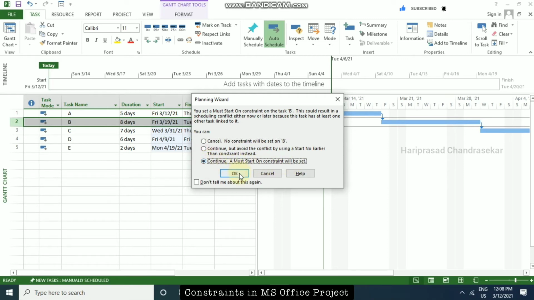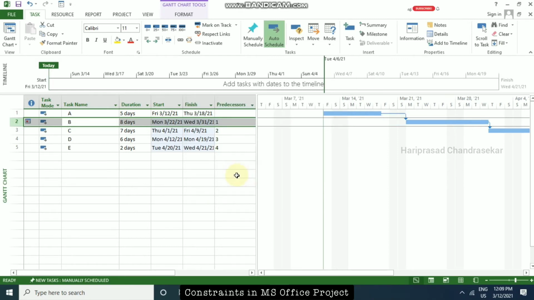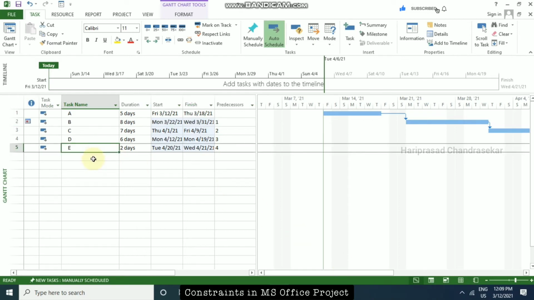I'm going to select the third one and then click OK. It will move the entire project by the particular date. Now I'm just going to put a must finish on. Once you put must start on, you also get the indicator. You can keep the cursor over that indicator and it will show you the constraint, even the date.